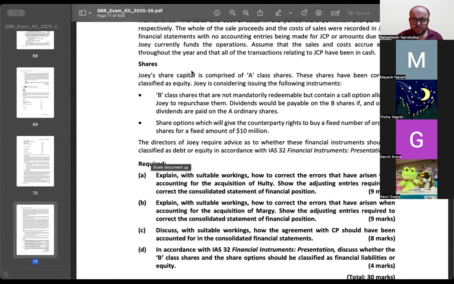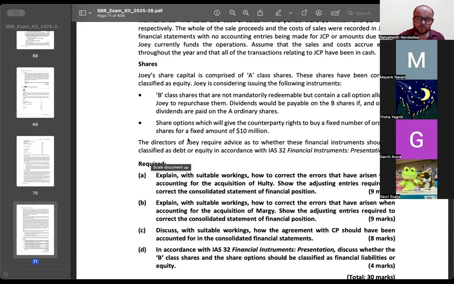ठीक है. Joey's share capital is comprised of A class shares. These shares have been correctly classified as equity. Joey is considering issuing the following instruments: B class shares that are not mandatorily redeemable but contain a call option allowing Joey to repurchase them. Dividends would be payable on the B shares if and only if dividends are paid on A shares.